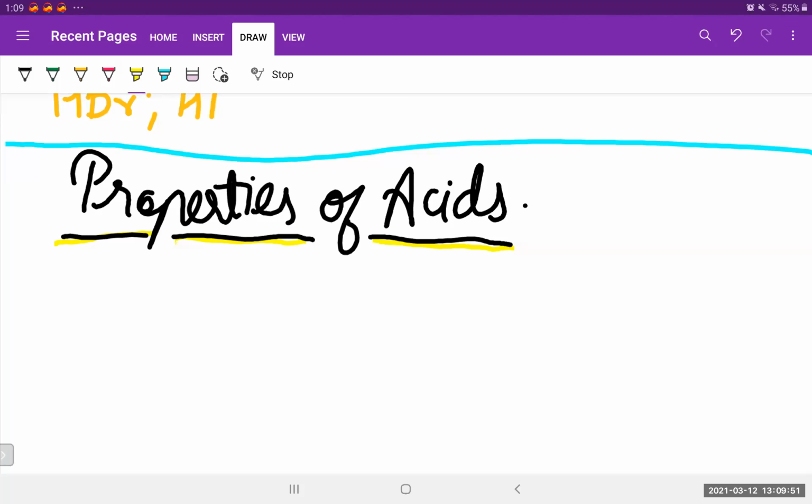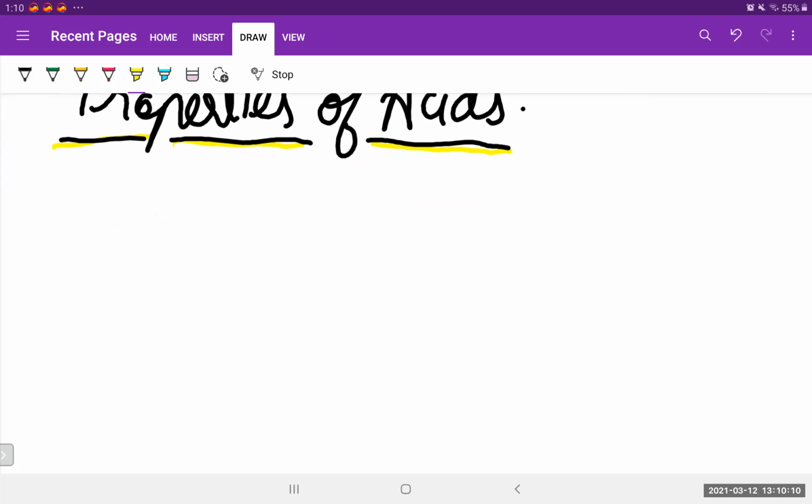Let's continue with the chapter acid, bases and salt. In the previous lecture, we have already done up till the classification of acids. We have classified the acids on various bases: on the basis of strength, on the basis of concentration, on the basis of basicity. Now we are starting with properties of acids. So let's begin with this.